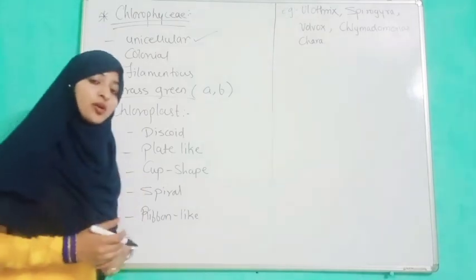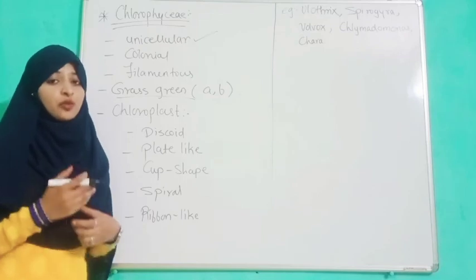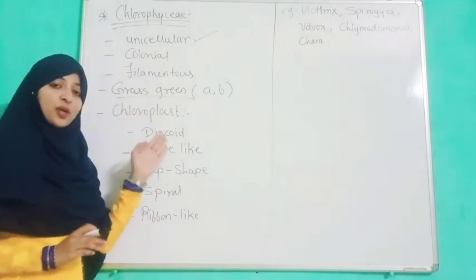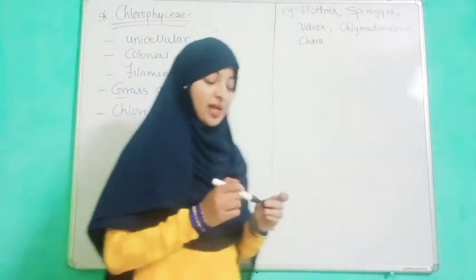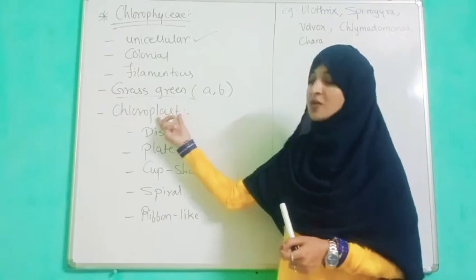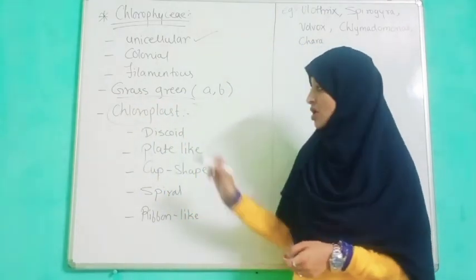Colonial means they show their growth in the form of colonies. Filamentous means a thread-like body. Chlorophyll pigment is present inside the cell organelle known as a chloroplast.